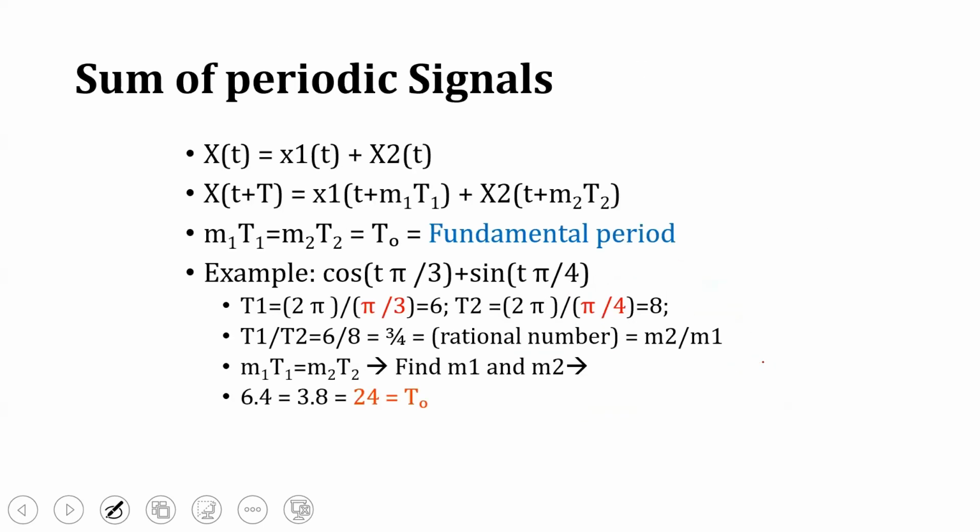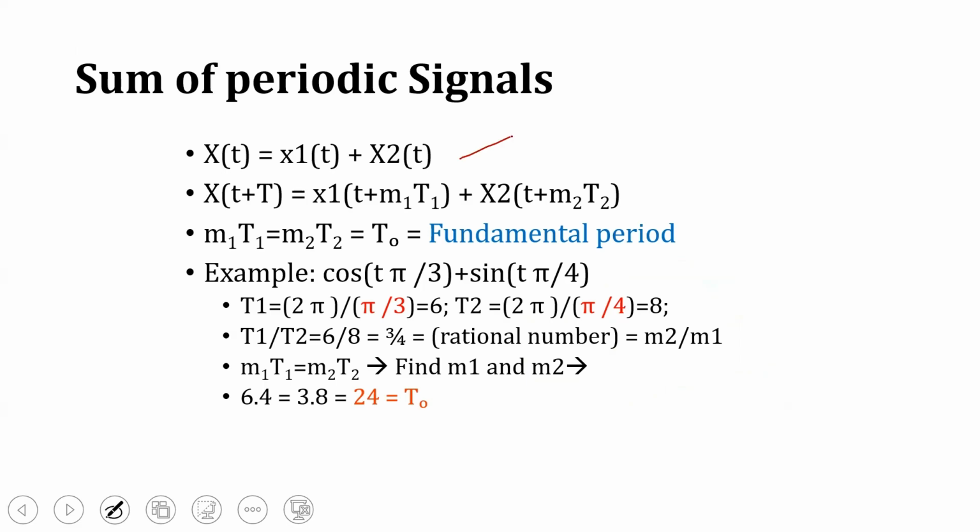Now, the sum of periodic signals, how do we find it? In the previous slides we discussed how to find the period if a signal is given, and if a discrete time signal is given. If two signals are added together, how do we find the fundamental time period T naught? Suppose x of t is equivalent to x1 of t plus x2 of t.